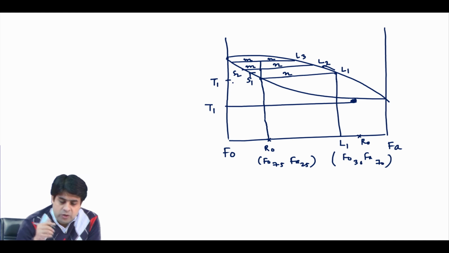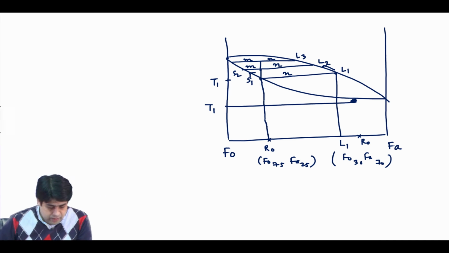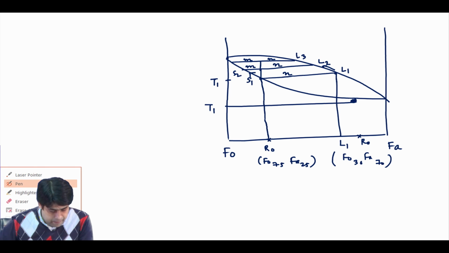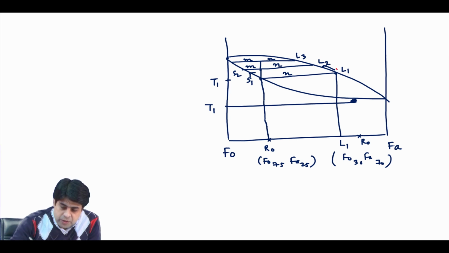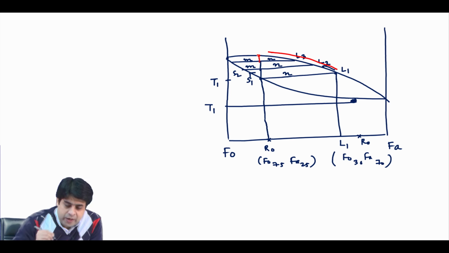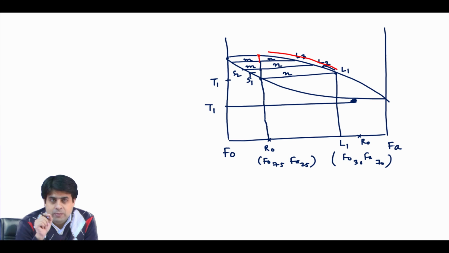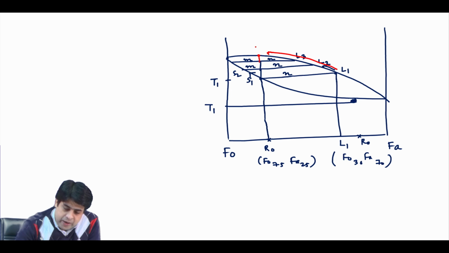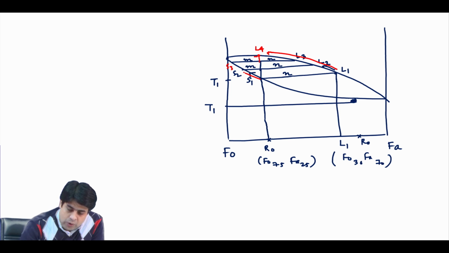So, your liquid composition is changing along this line, and this is the last point where the last solid will be exhausted, when your liquid composition will be exactly the same as the R0 composition. So, your liquid, that is L1, L2 and L4, will move along this line, and your solid will move along this line.